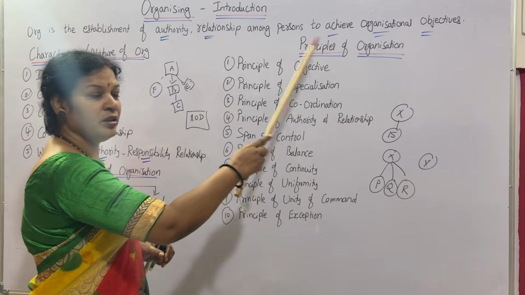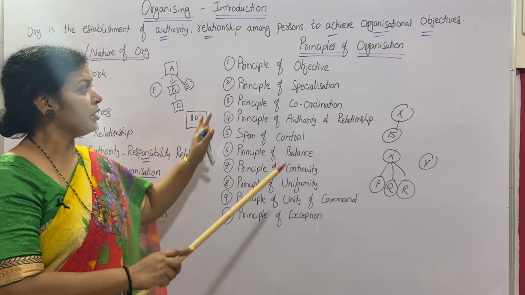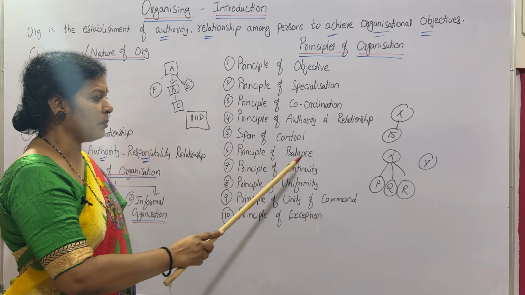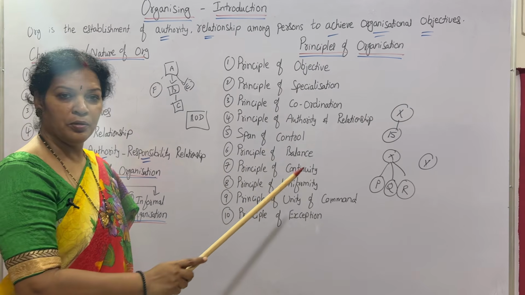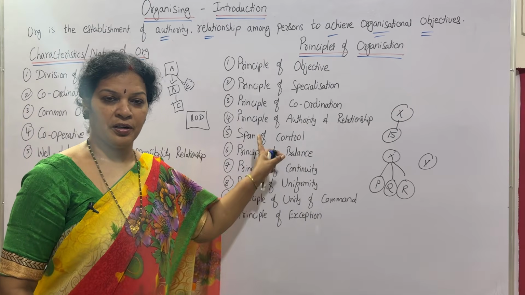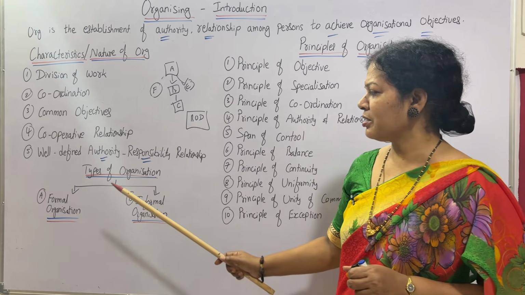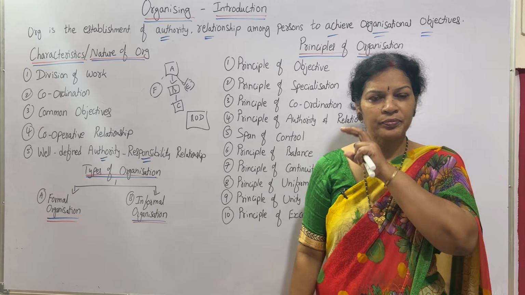Am I clear? Principles of organization, total 10 are there. Objective, specialization, coordination, authority and relationship, control, balance, continuity, uniformity, unity of command and exception. 10 principles. Apart from that, we should discuss types of organization also.